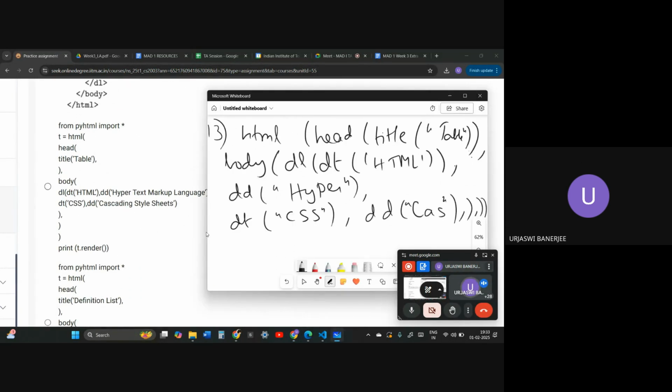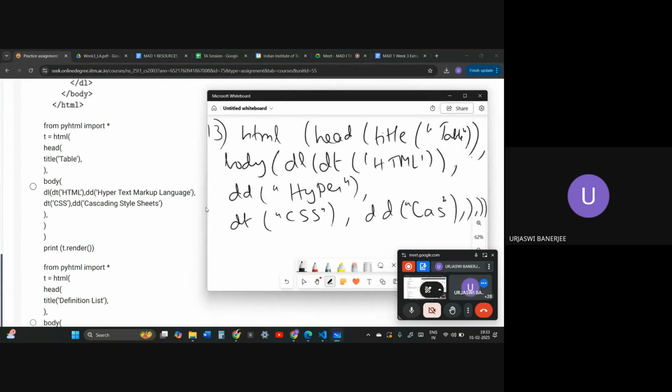I will open this again. So from PyHTML import star, t equals HTML and then head. The title will be table. Table has one bracket closed and then another bracket closed. Body, open the tag DL. Okay, DT HTML, one bracket closed, comma DD hypertext.